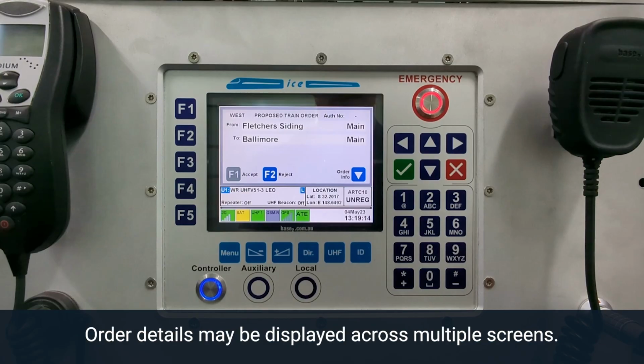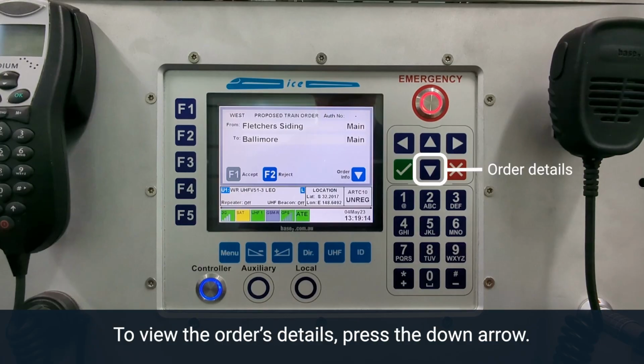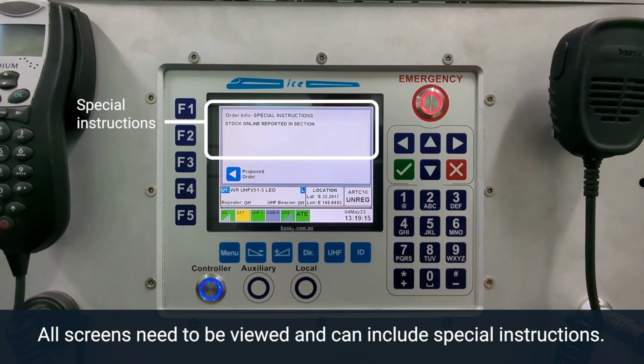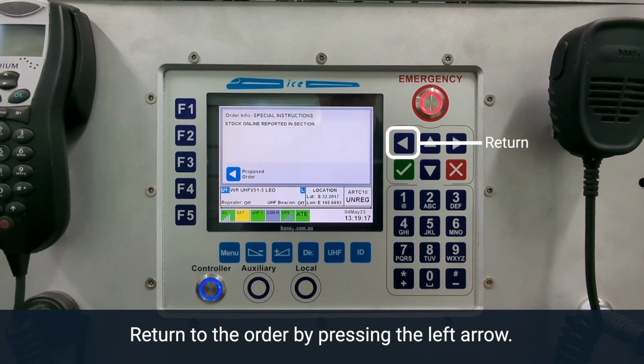Order details may be displayed across multiple screens. To view the order's details, press the down arrow. All screens need to be viewed and can include special instructions. Return to the order by pressing the left arrow.